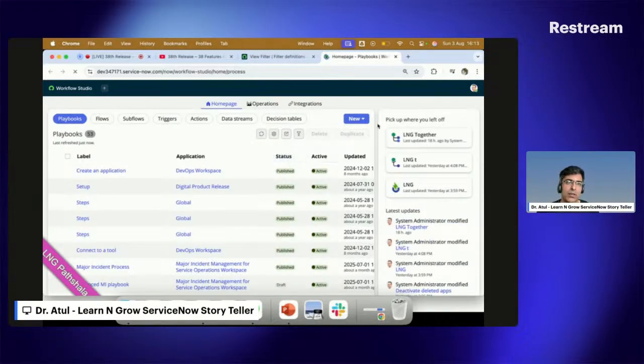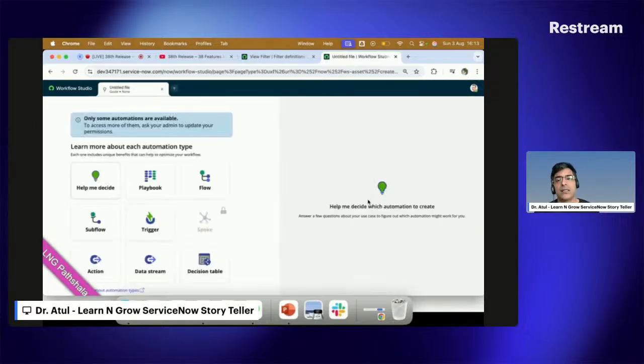Number one, and something important: ServiceNow introduced an option called Help Me Decide. When I saw this option, my mind went to the same place. A user is there who is not sure whether it is an incident or a request. I am a developer, I'm not sure whether it is a workflow, a process, a trigger, what it is. So ServiceNow is saying, okay, learn about this so that you can take a decision about what should be done.